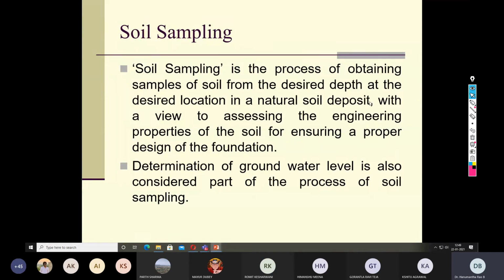So another important point is soil sampling. So how to collect the soil sampling? Now, when we talk about soil sampling, if it is on the ground surface, it is quite easy to collect the soil sample. But for example, if you want a soil sample from a depth of 20 meter, how is that possible? First of all, I need to make a borehole up to a depth of 20 meter, then insert another device which is able to grab the soil sample and bring it to the ground surface.